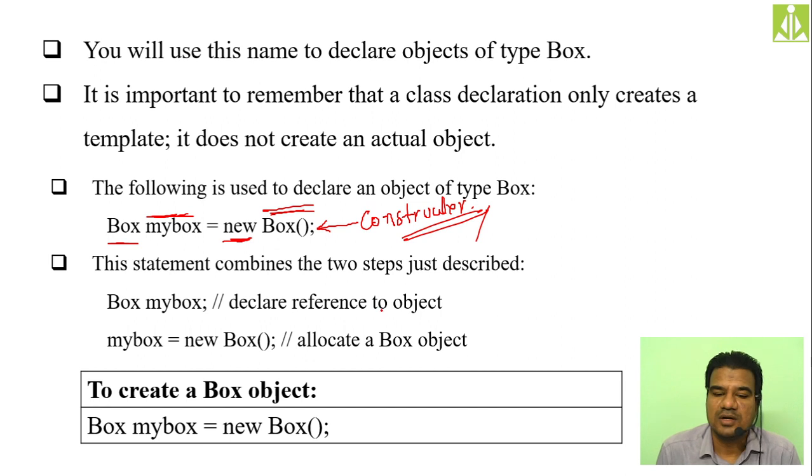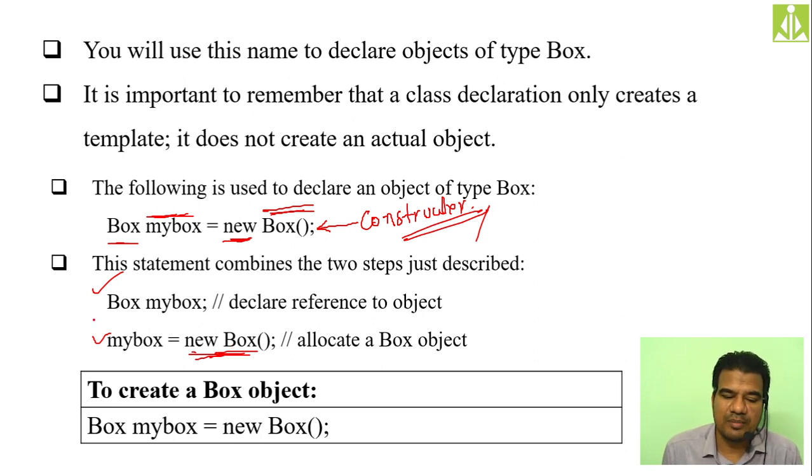Remember this one. When we are doing object creation like this, it is actually a collection of two different statements. One is declaring the reference to the object using the class name, and then allocating the memory to the object. Allocation of memory is done using the new keyword with the help of a constructor call, because the constructor is responsible for initializing the object.